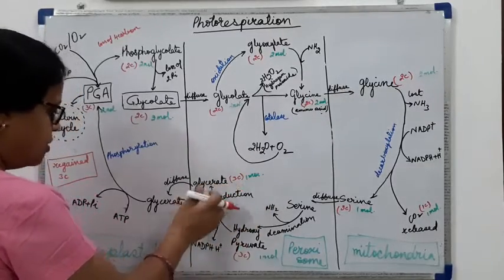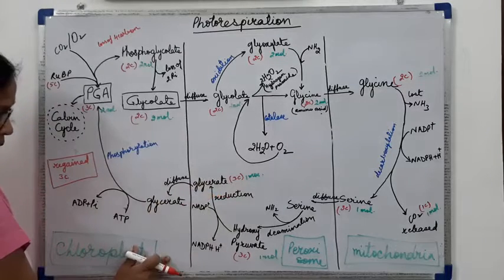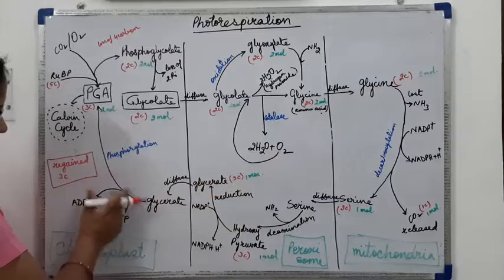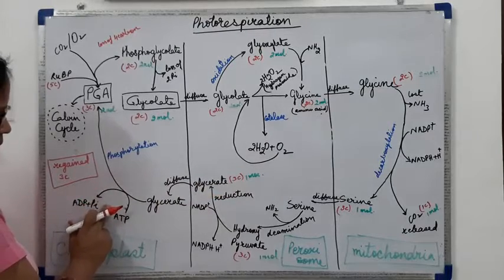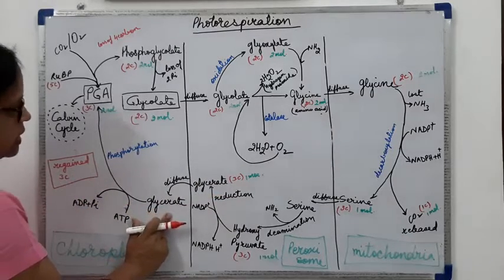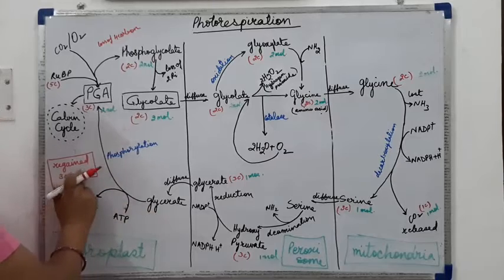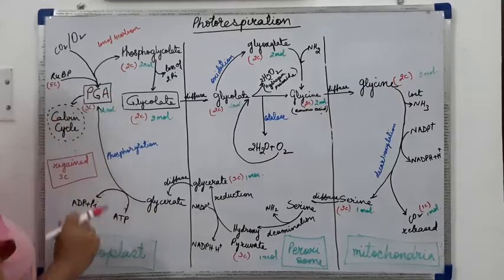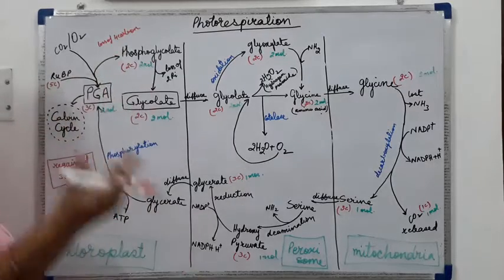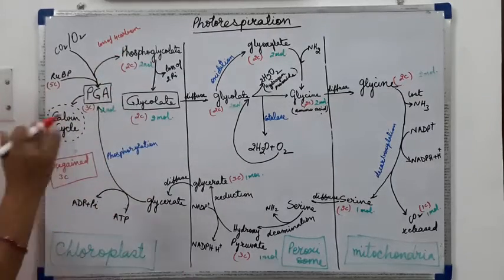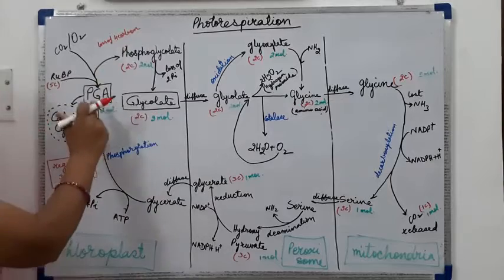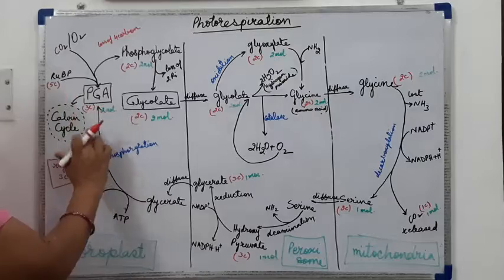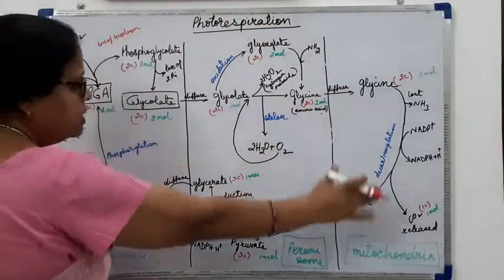This glycerate will diffuse into the chloroplast, and by taking the energy of ATP, it will get phosphorylated and gain the 3-carbon compound molecule, that is the PGA. And if the oxygen level has gone down and the CO2 level is more, then it will start the normal photosynthesis again, otherwise it will start this process again.